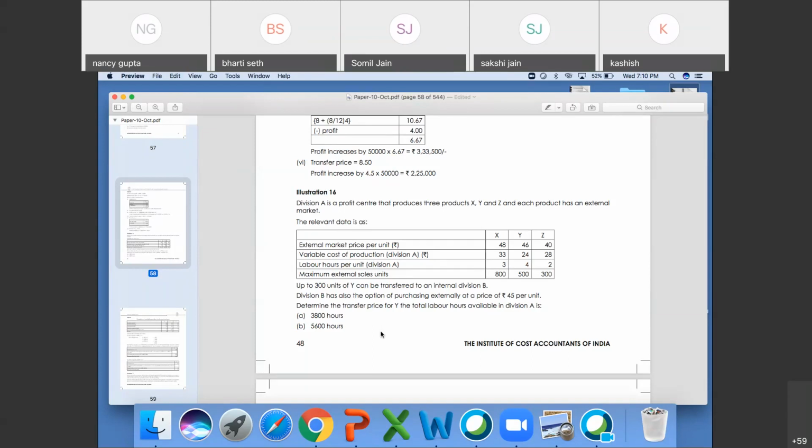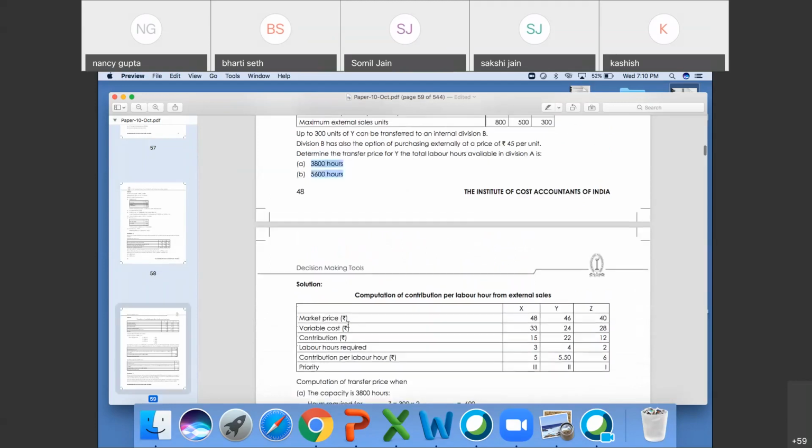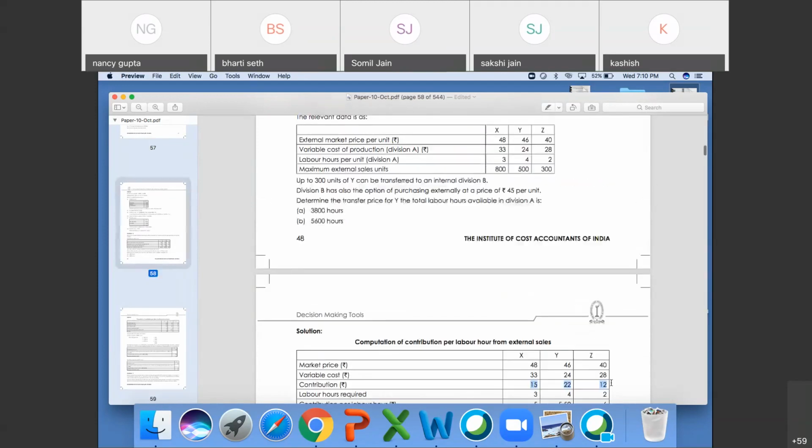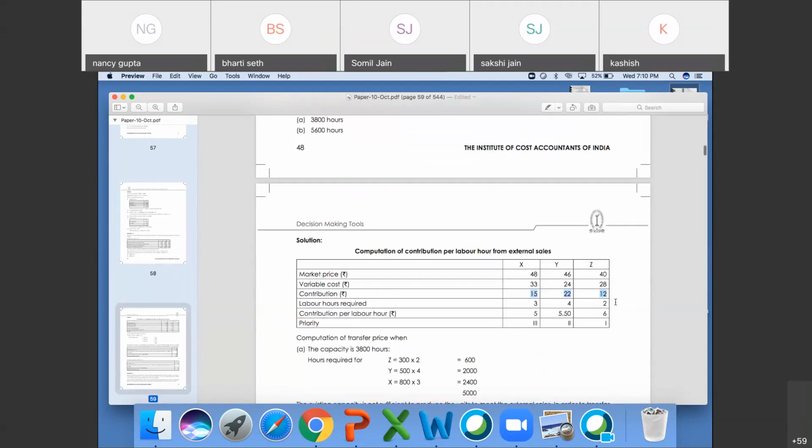Yesterday we already discussed the limiting factor or scarcity factor. So labor hour is the limiting factor here. Market price is 48, 46 and 40. Variable cost is 33, 24, 28. Contribution is 15, 22 and 12. Labor hours required 3, 4, 2. Contribution 15 divided by 3 is 5. 22 divided by 4 is 5.5. 12 divided by 2 is 6. So you are generating 5, 5.5, 6. Ranking will be given first, second, third. Fine.